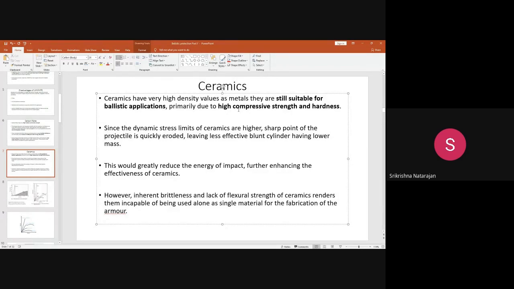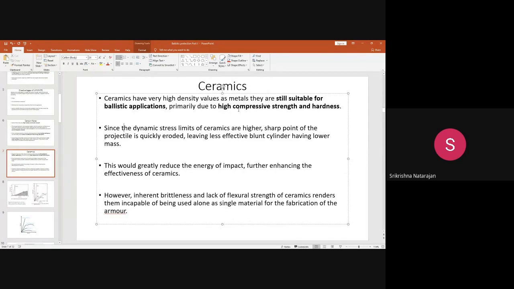So here, when the projectile is striking the ceramic, any kind of ceramic material, what happens is, because of the higher hardness, the projectile itself gets quickly eroded. The projectile, whether it is cone shaped, pointed, hemisphere shaped, or flat shaped, gets eroded. So it reduces the energy of the impact.